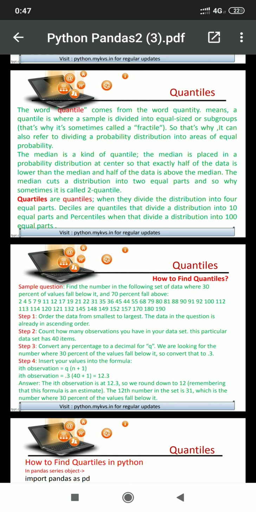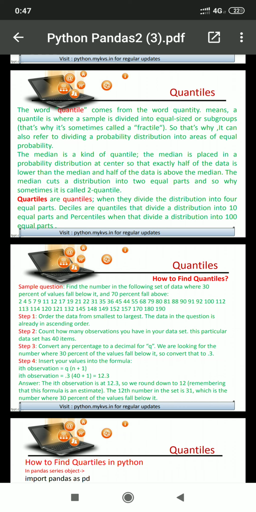Now go through this example, and before that, we should know the meaning of quartile. Quartiles are the quantiles when they divide the distribution into 4 equal parts. That will be 25, 50, 75 and 100. Okay, so we go through this sample question.